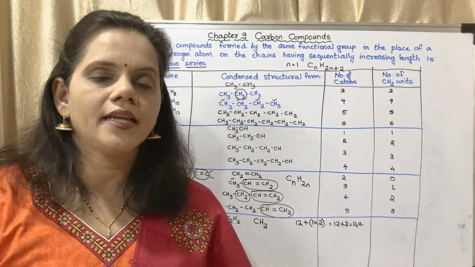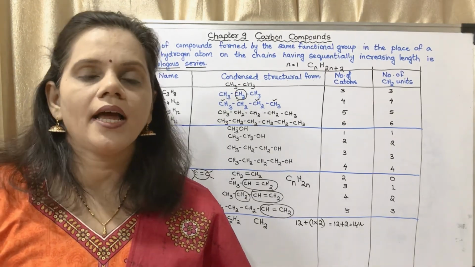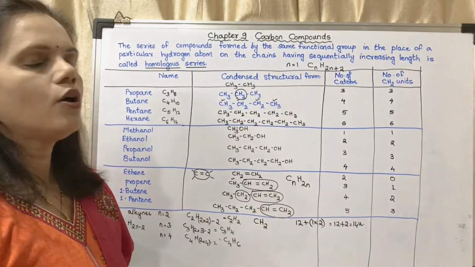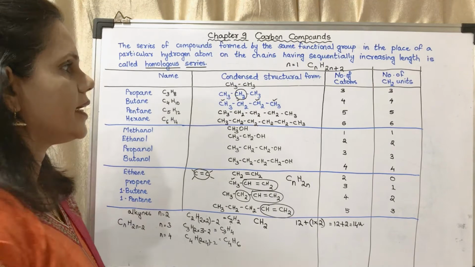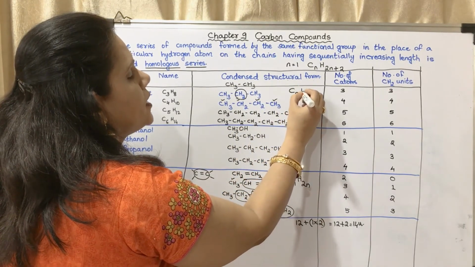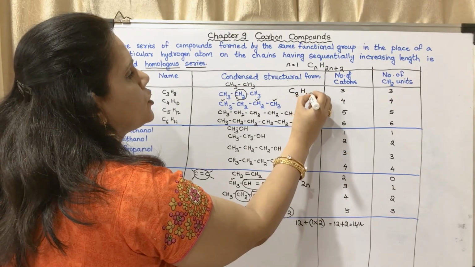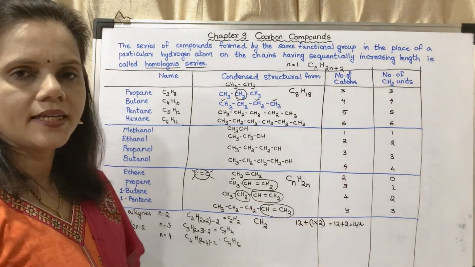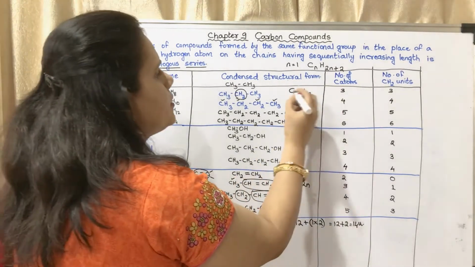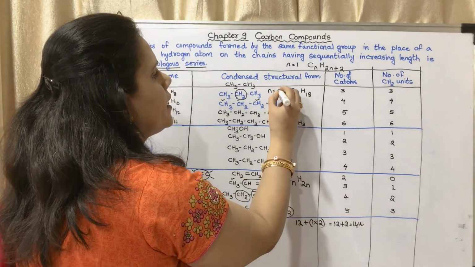That means when n is equal to 8 and n is equal to 12. So in this equation, when n is equal to 8, what will be the molecular formula? It will be C8H2 into 8, 16 plus 2, that will be 18. It will be C8H18.